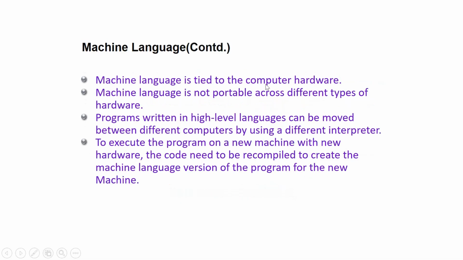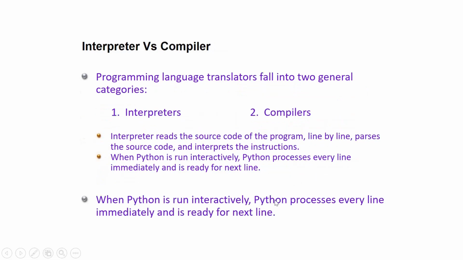Machine language is tied to computer hardware. Machine language is not portable across different types of hardware. Programs written in a high level language can be moved between different computers by using a different interpreter. To execute a program on a new machine with new hardware, the code needs to be recompiled to create the machine language version of the program for the new machine.